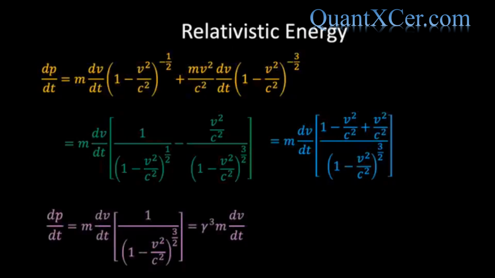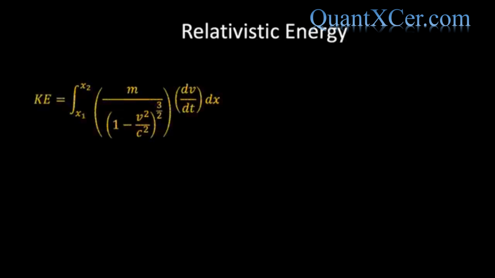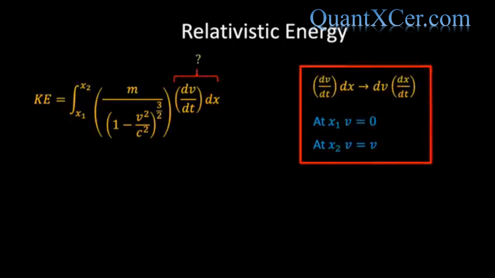Now that we have a concise expression for the derivative of the momentum, we can substitute this back into our integral and finally determine an equation for the kinetic energy of our moving object. So if we combine everything that we've calculated so far, we find the following expression for the kinetic energy. The trick to solving this integral is to change variables so that we are integrating with respect to v rather than x. If we do this, then we can rewrite dv/dt times dx as dx/dt times dv.